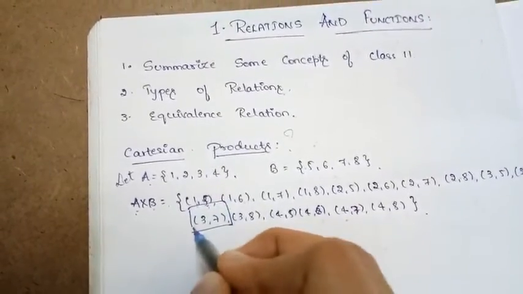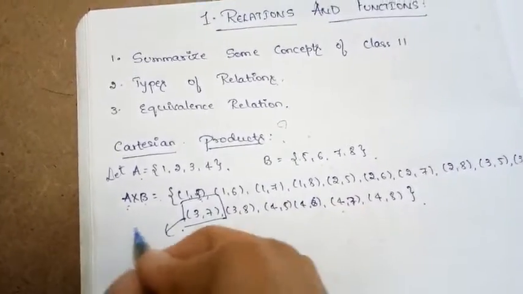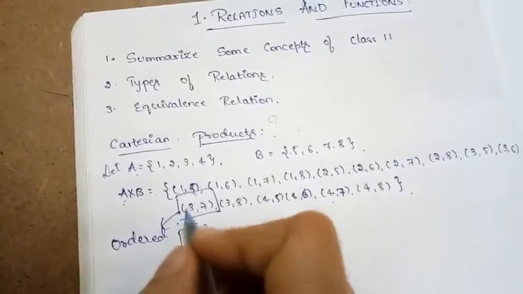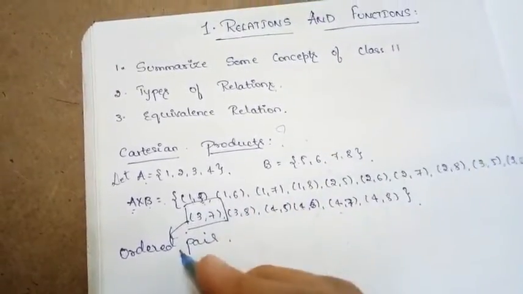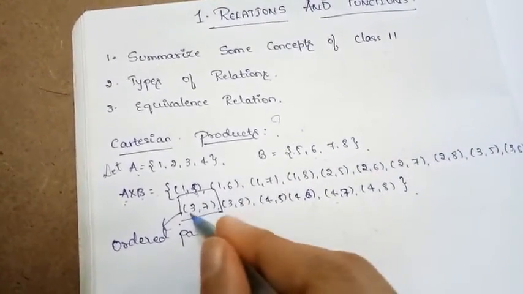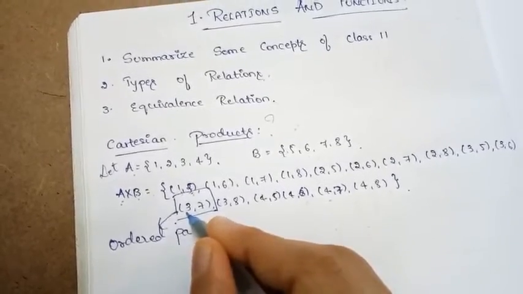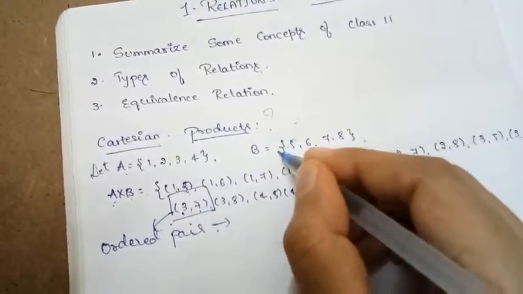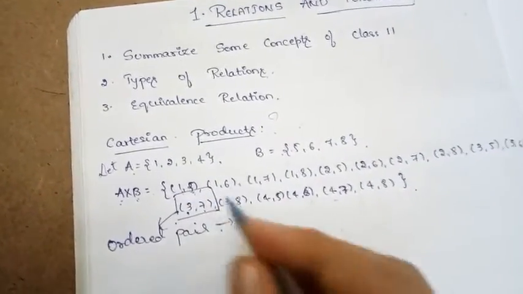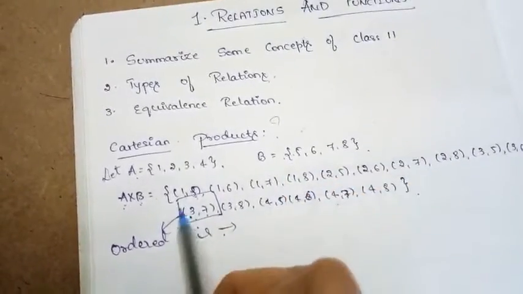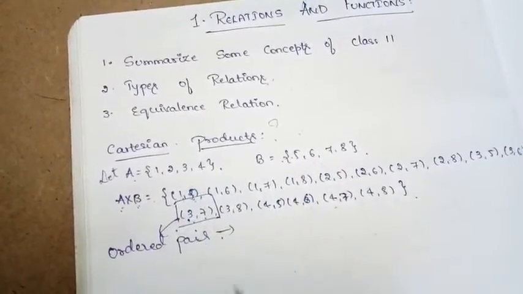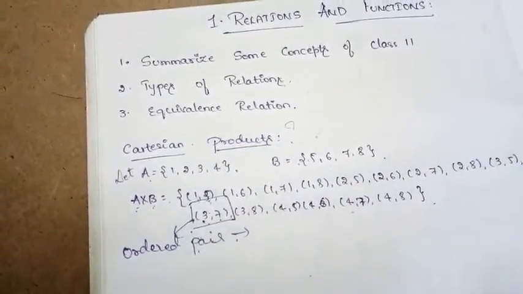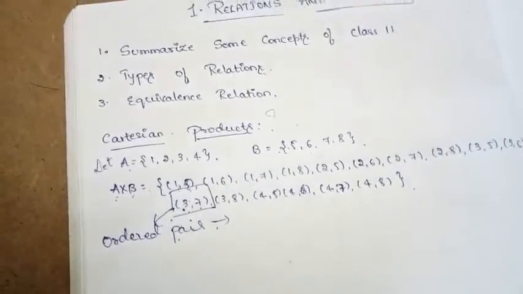Why is each element of the Cartesian product an ordered pair? Why are we calling it an ordered pair? Each element of the Cartesian product is called an ordered pair because the first element of the ordered pair belongs to the first set, and the second element of the ordered pair belongs to the second set of the Cartesian product. So that's why each element of the Cartesian product is called an ordered pair, and the meaning of the ordered pair is that itself. So this is the basic concept of a Cartesian product.